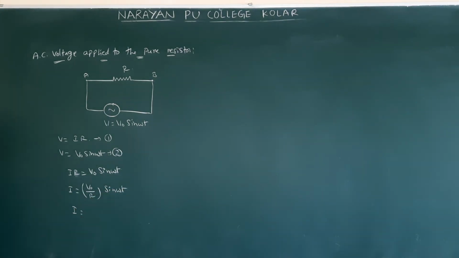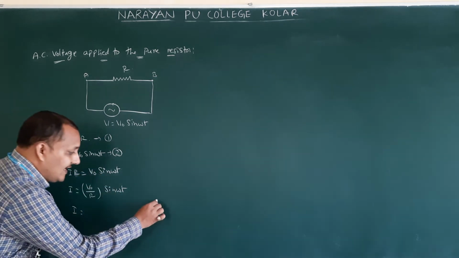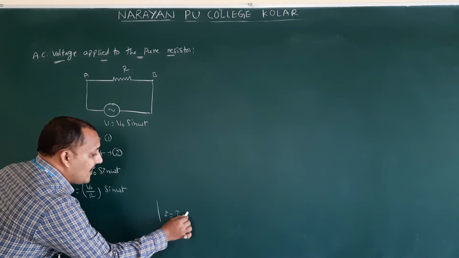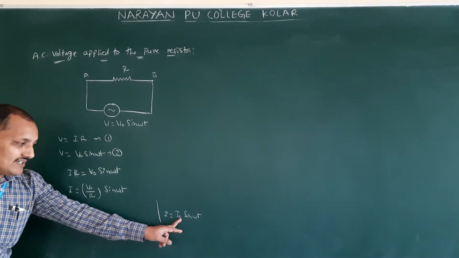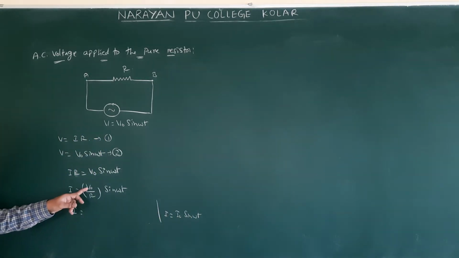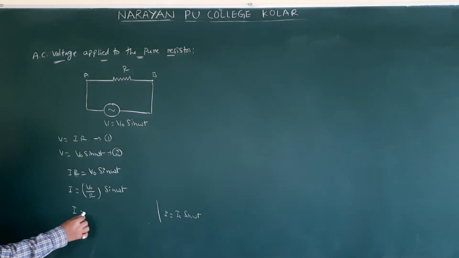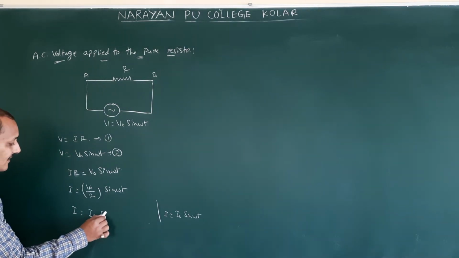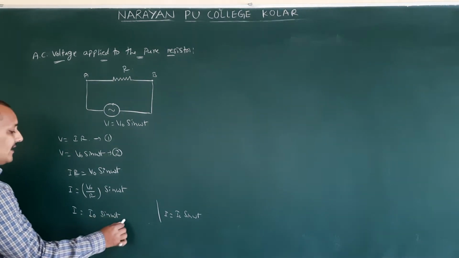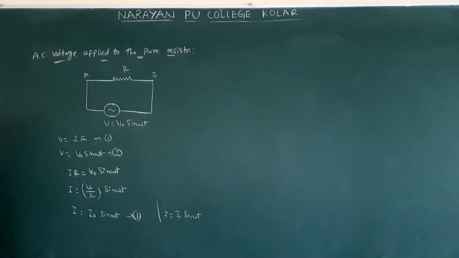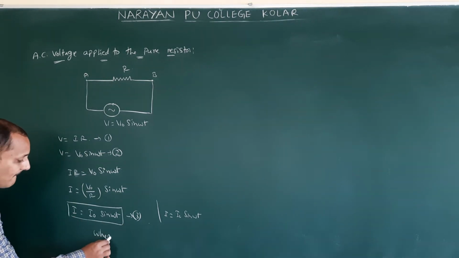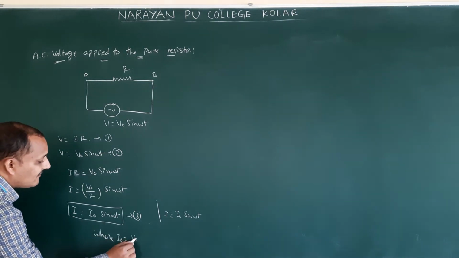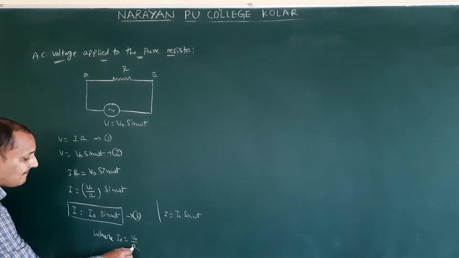The general equation for AC is I is equal to I naught sin omega t. In this representation, I am taking V naught by R as I naught. So I is equal to I naught sin omega t, called equation number 3, where I naught is equal to V naught by R.